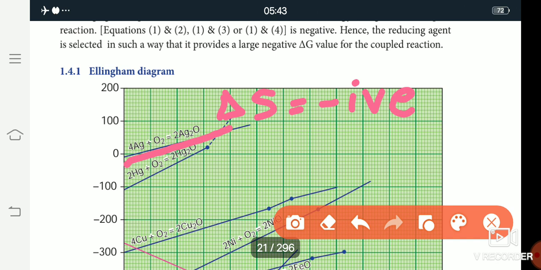Naturally the metal oxide decomposes, so there is no need for a reducing agent. It is unstable at moderate temperature. As the temperature increases, it goes to the positive side of delta H.